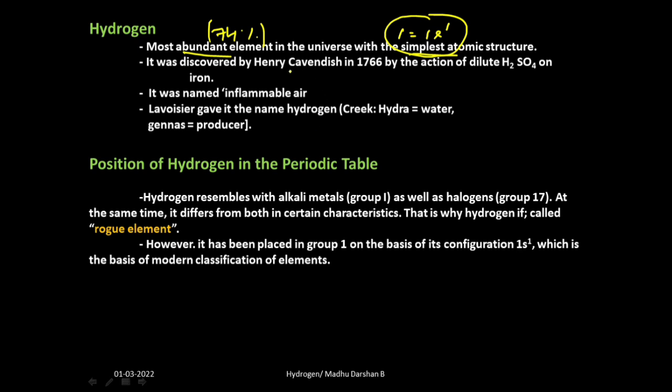Then it was discovered by Henry Cavendish. How he discovered? He treated iron with dilute sulfuric acid. Then there was an evolution of gas. So that gas was actually inflammable in nature. Inflammable means combustible in nature.